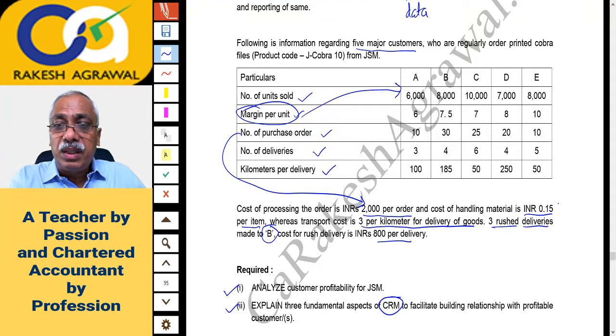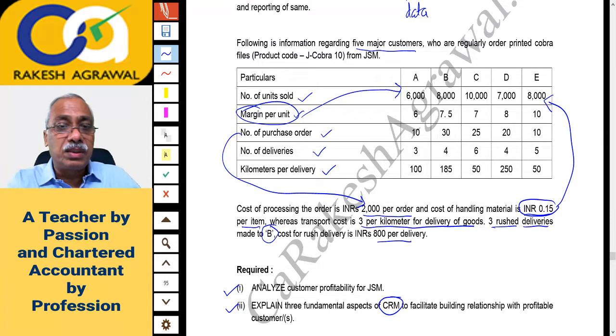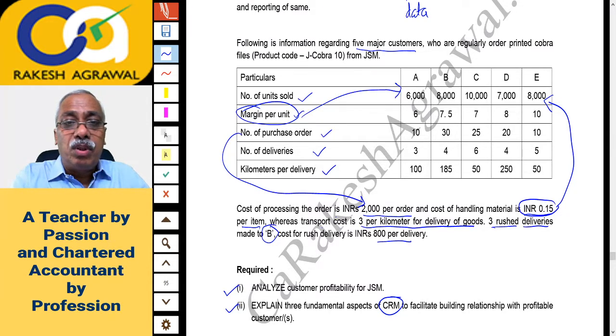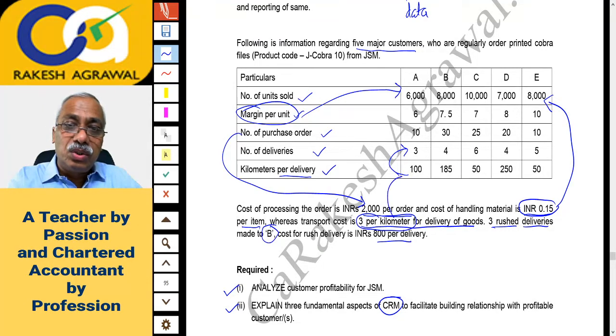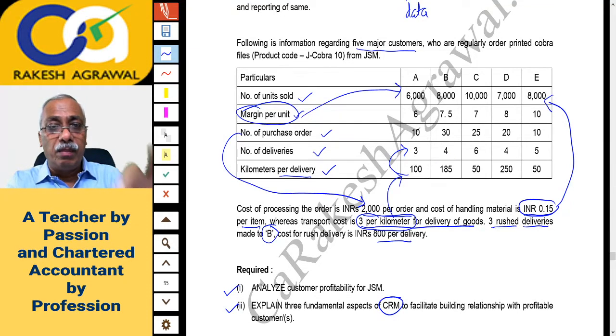Then second cost is material handling 0.15 per item. So 0.15 per item into number of items you will multiply. So this cost you will get. Then transport cost is 3 per kilometer. Okay, 3 per kilometer. Please remember, here kilometers are given, but they are given per delivery. So what you will do? That is 100 kilometers per delivery into 3 deliveries. So total kilometers will be 300 and 300 then into 3.